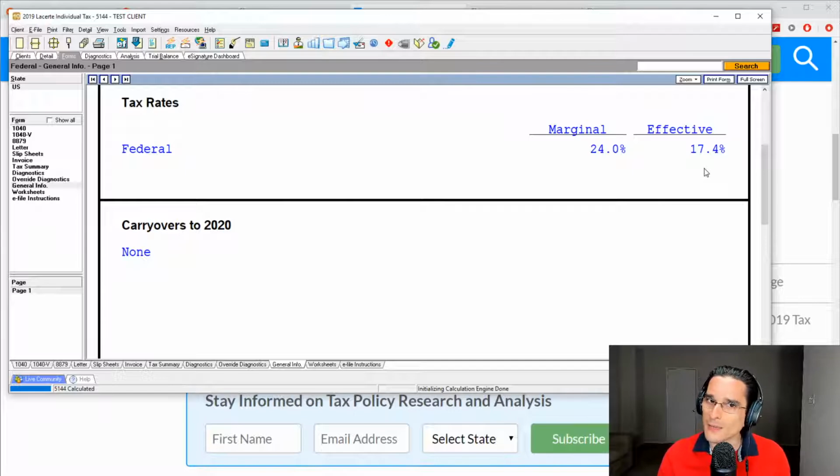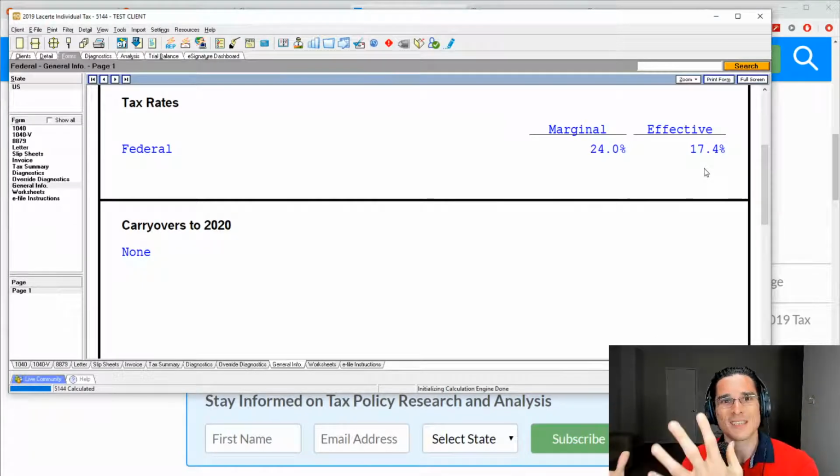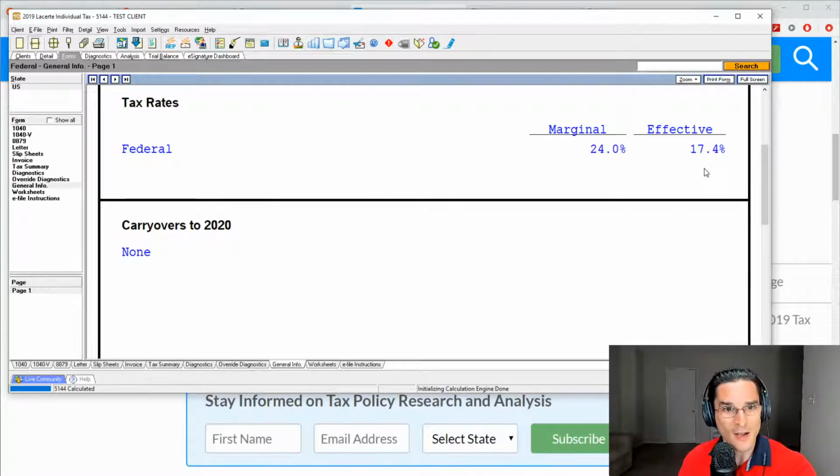Now, what is the effective rate? The effective rate doesn't directly take into account the tax brackets. It just says, I have this amount of tax that I'm paying versus this amount of taxable income. What is that percentage? What the effective rate tells you is that per X amount in taxable income, here's how much you can expect to pay in taxes.